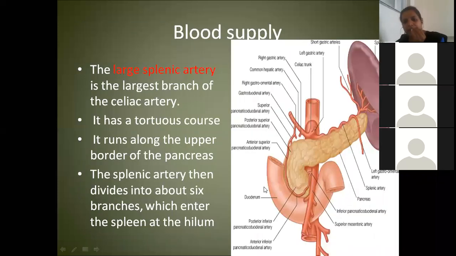Now coming to blood supply. Already we have studied enough about this blood vessel. What is the name of this artery, Lokesh?